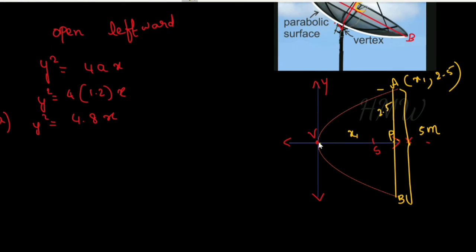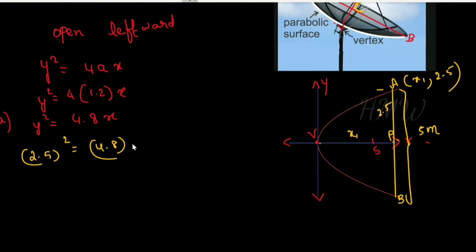So the question is to find the depth of this dish. VP is asked. Y squared is 2.5 the whole square, equals 4.8 into x1.